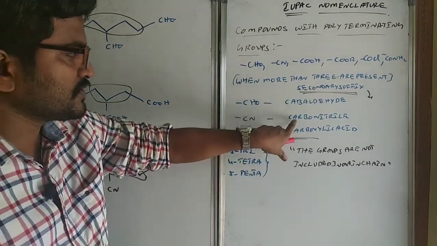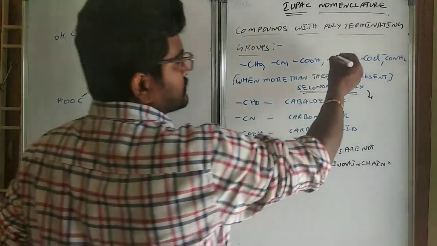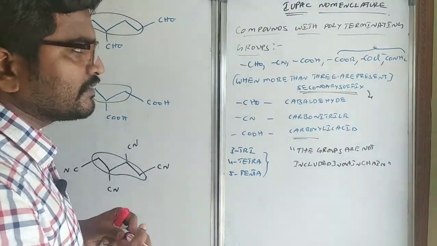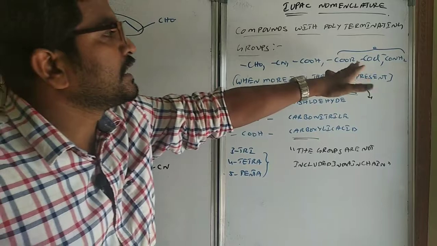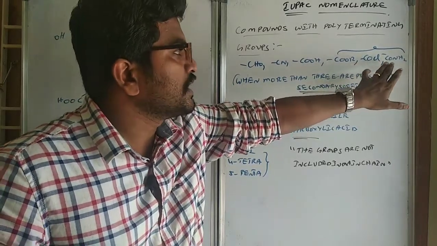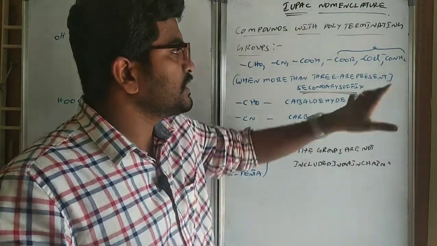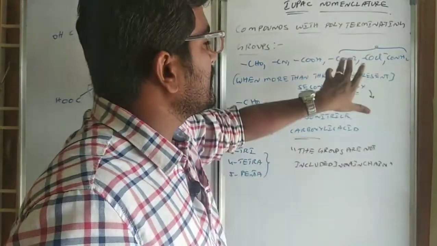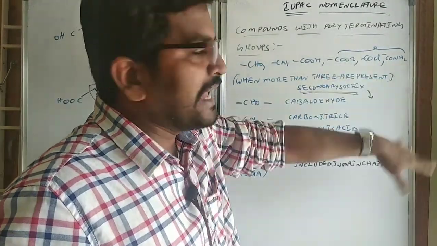The secondary suffix will be different. When esters, acyl halides and amides are there, we can directly write triester, triacyl halide or triamide. See here, CONH2 3 are there, so triamide we will write, and if esters are there, triester we will write.